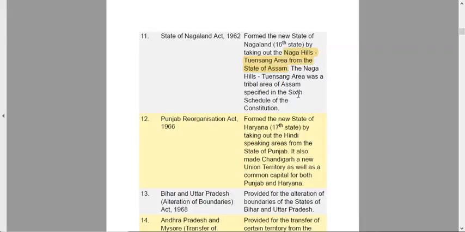state of Assam. The Naga Hills Tuensang area was a tribal area of Assam specified in the 6th Schedule of the Constitution. The Punjab Reorganization Act formed the new state of Haryana by taking out Hindi speaking areas from the state of Punjab. So how did the Punjab reorganization happen? By taking out Hindi speaking areas and forming Haryana, by keeping the Punjabi speaking area in Punjab, and the hilly area was taken into Himachal Pradesh. The rest was made into Chandigarh, a new UT as well as a common capital for both Punjab and Haryana.